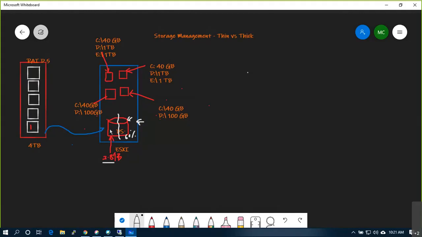Used is 1.9, free is 1.9. Let's say 50-50. Understood? But on the front, it is showing that 4.36 TB is allocated. How is it possible?